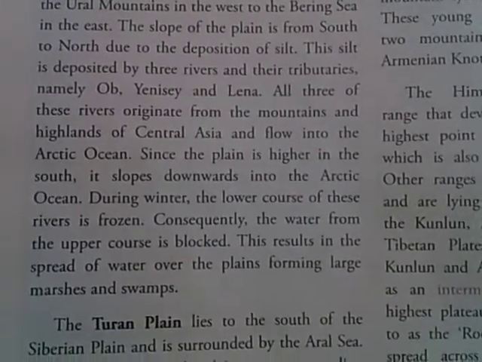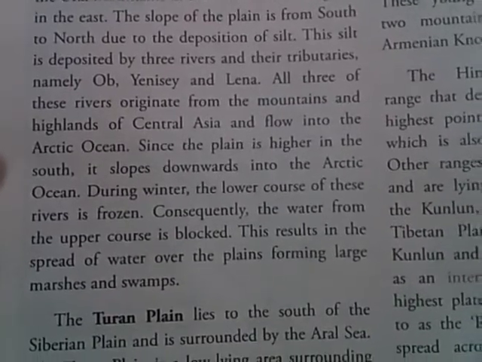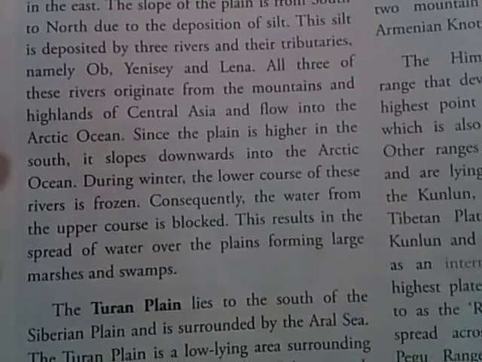So what is the reason for forming the large swamp or marshy area near the mouth or the lower course of rivers like Ob, Yenisei and Lena? Because when these three rivers get frozen during the winter season, the water that comes from the upper courses gets blocked. And at that time what happens? The water spreads over a large area and it becomes swampy and marshy.